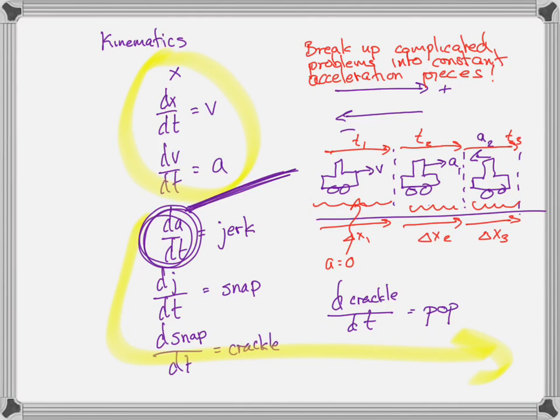And this is the way we do physics. It doesn't matter whether we're doing kinematics or whether we're doing something else. We usually have some kind of relationship that describes what's going on, but it's only for a certain type of situation, a certain type of motion, let's say. But if the motion changes or if the situation changes, and it doesn't have to be kinematics, we break it up into the situations that we can deal with, and then we add up all the pieces.